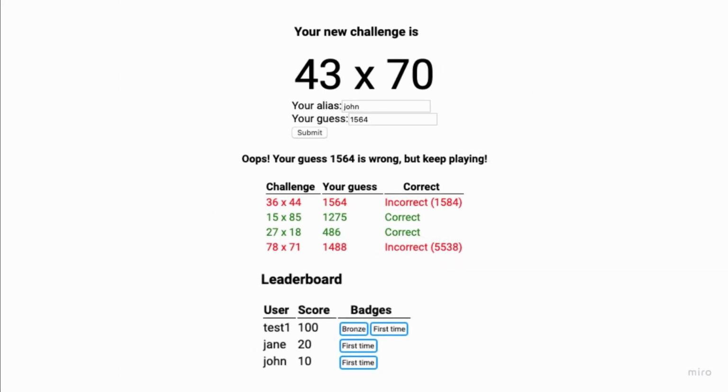Here is the functionality that you will build. A web application that gives you a multiplication challenge. The idea is that you solve it without using the calculator, so you train your brain a bit. You can enter your name or alias and what you think the result is. After submitting it, the app should tell you whether your guess is correct or not.